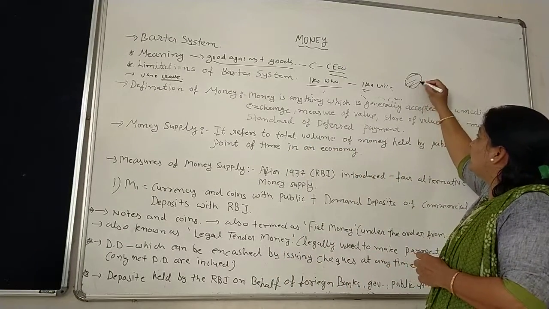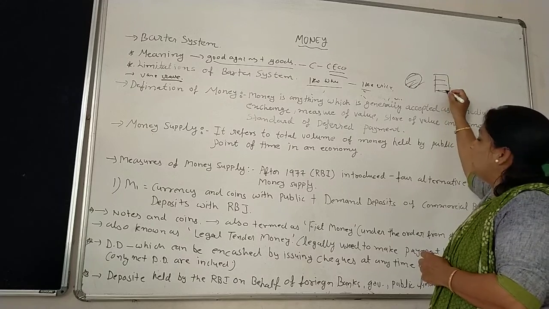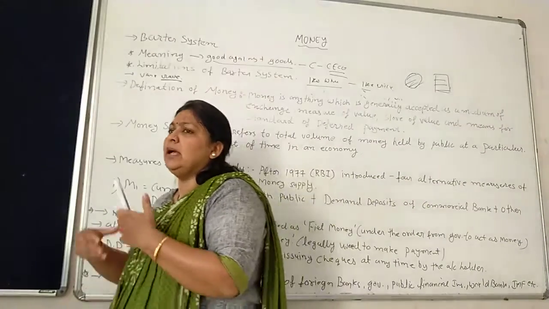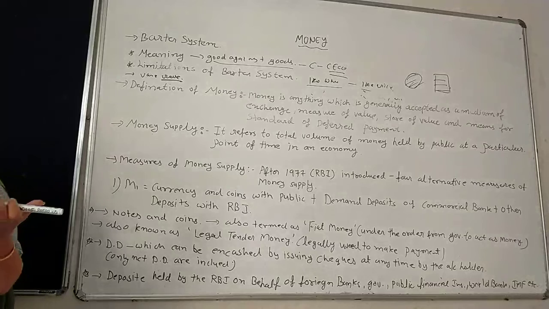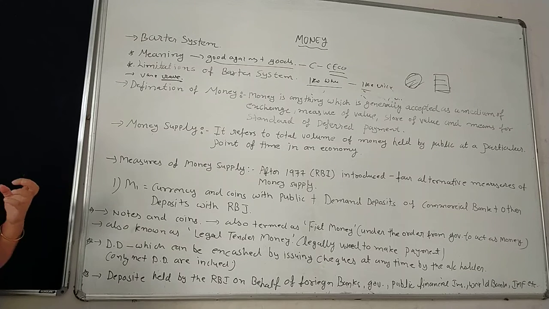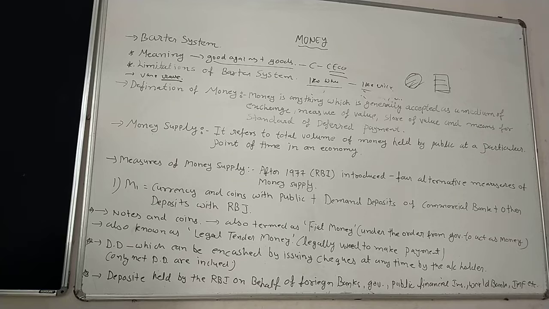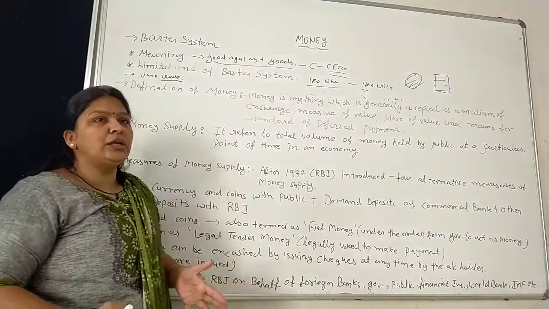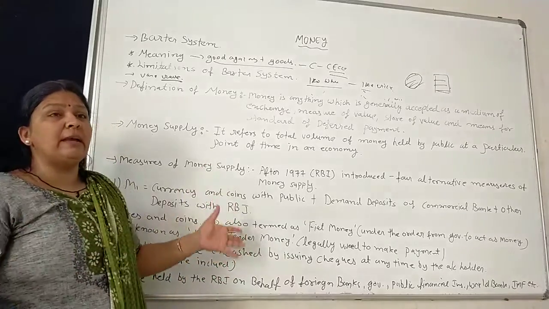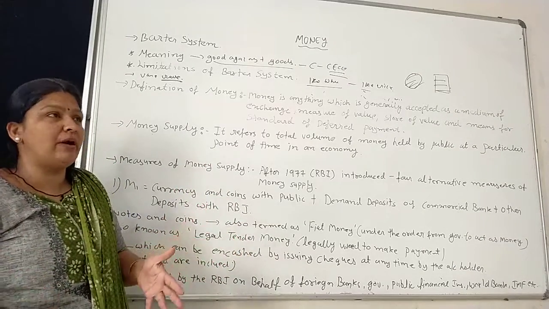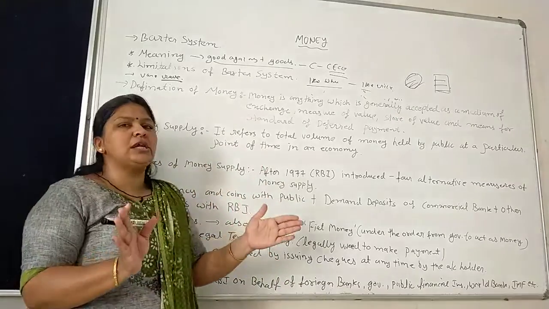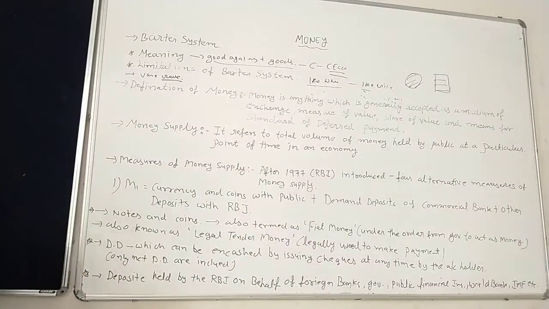Suppose these are the wheat bits and they get destroyed. But this is money, and money cannot be destroyed. But sometimes there is stealing, there is theft, maybe due to fire also. But that is a condition. Store of value should be there. And storage of goods requires time and effort. When we are talking about goods, if you want to store 1,000 kilos of wheat, ample storage godown space will be required. But if you want to preserve 1 crore rupees, a small shelf will be required. Fine. So those are the limitations of the barter system.